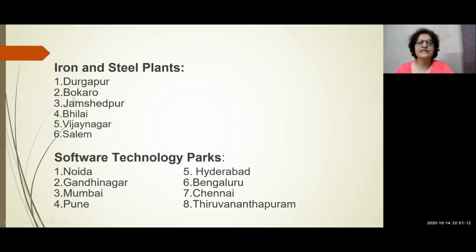So the important plants can be asked out of Durgapur, Bokaro, Jamshedpur, Bhilai, Vijayanagar and Salem. And if we talk about software technology parks, then Noida, Gandhinagar, Mumbai, Pune, Hyderabad, Bengaluru, Chennai and Thiruvananthapuram. They are the important software technology parks.